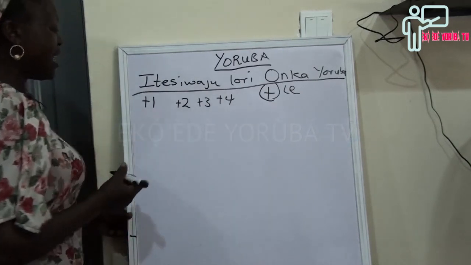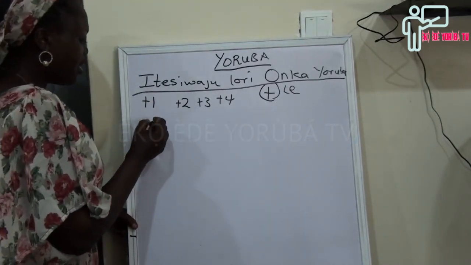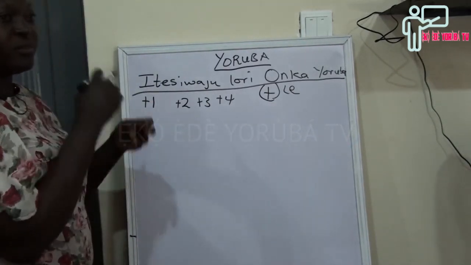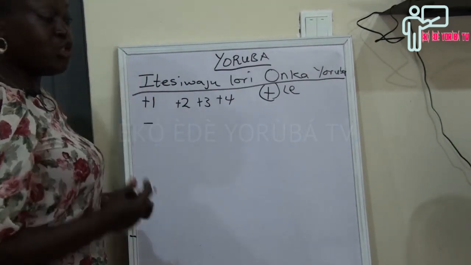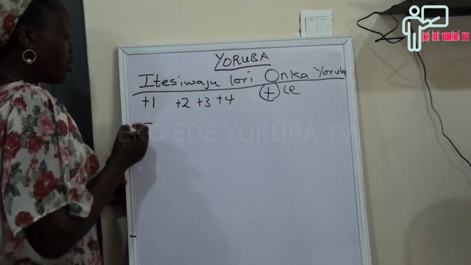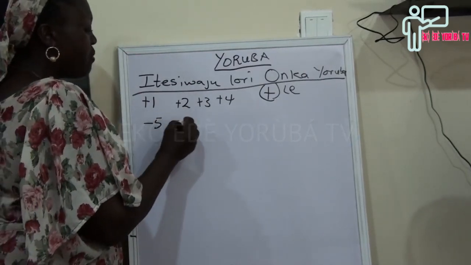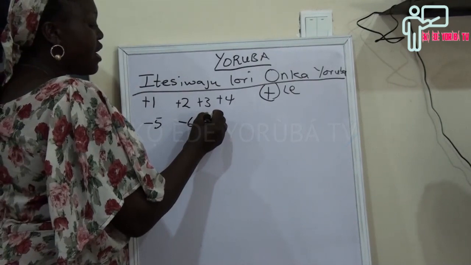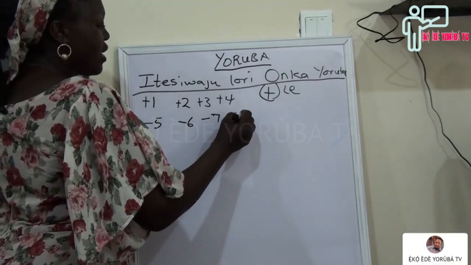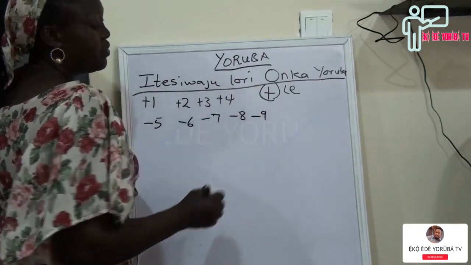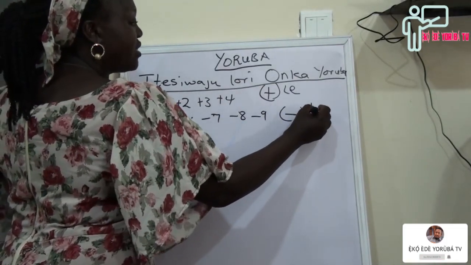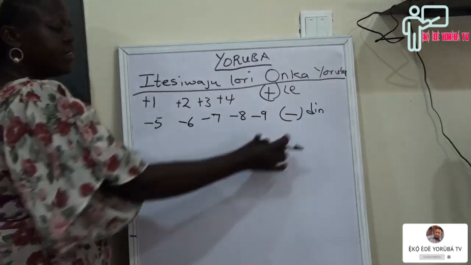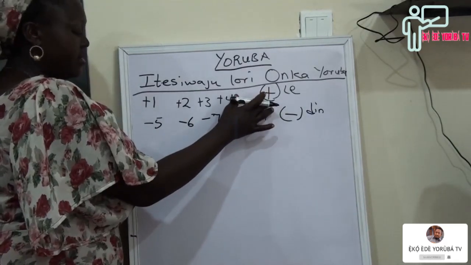Anything that is a minus, starting from figure 5, 6, 7, 8, 9, will be reducing. That is what we call -5, -6, -7, -8, -9, which is minus. We call it din in Yoruba. Din, le.